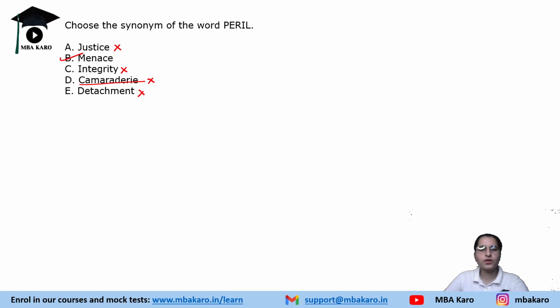If you want to increase your vocabulary, many students ask me how to enhance vocab. Whenever you encounter such questions, synonyms, antonyms, write the meaning of the word first. You can also write two antonyms or synonyms of the word.